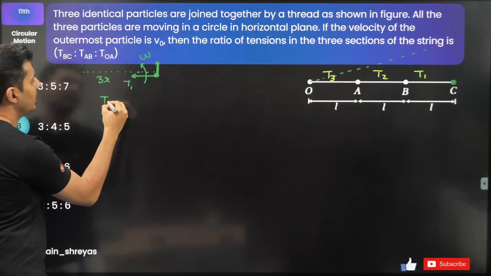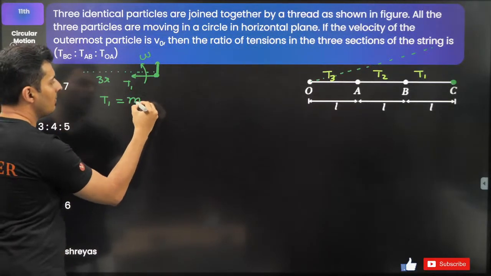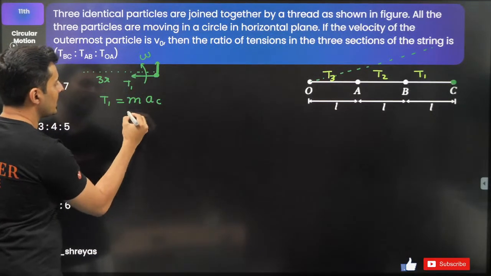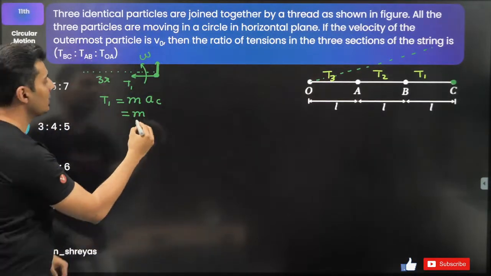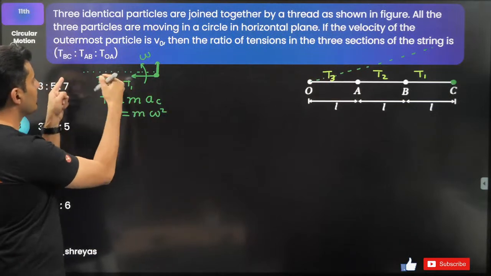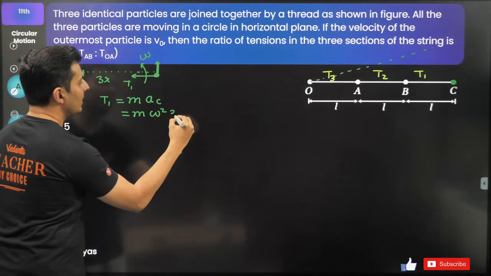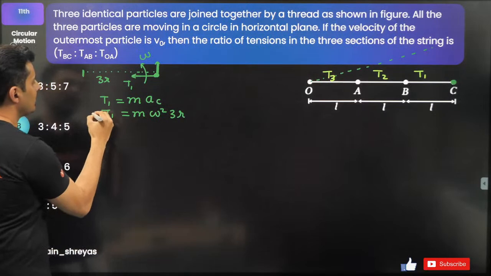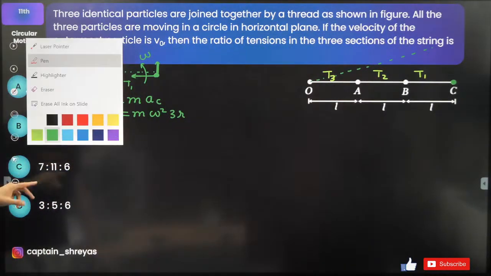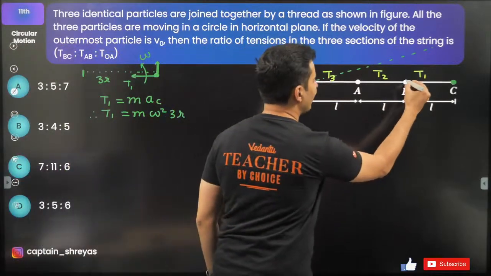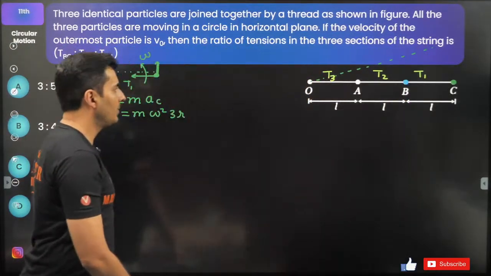So can I not say tension T1 is m into acceleration of C, masses are the same, I think, identical particles, omega square, distance from the center is basically 3r. So T1 is equal to m omega square 3r. Now let's draw the free body diagram for particle B and see what happens.